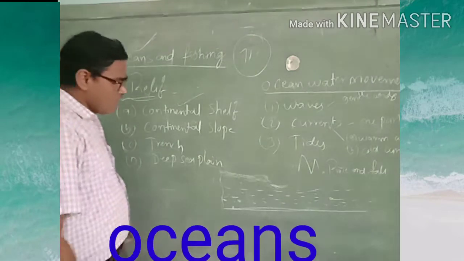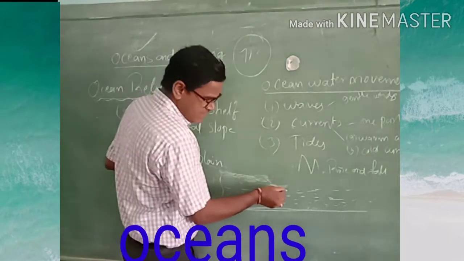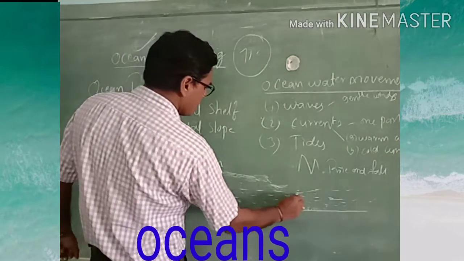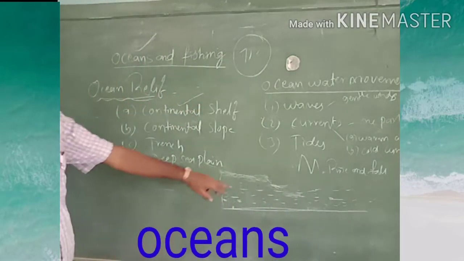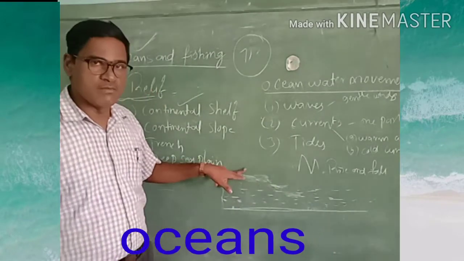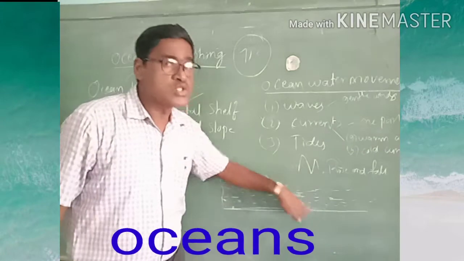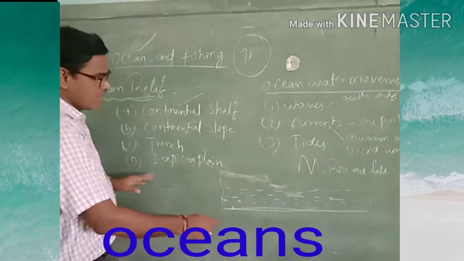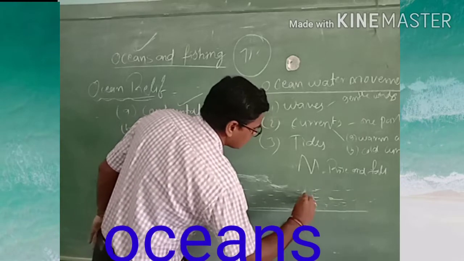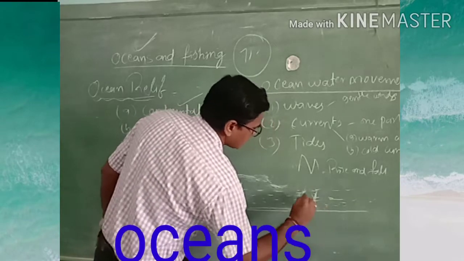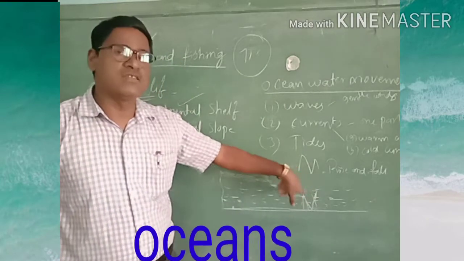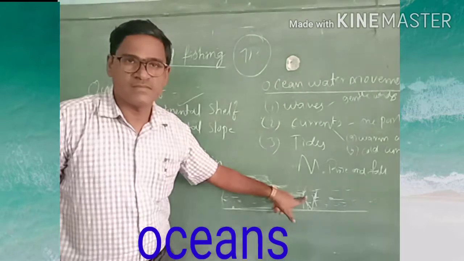Next, from the continental shelf, when we go further inside the ocean, the next place we call the continental slope. Here the depth will be more compared with the continental shelf. After that, you will get a big trench. The trench is the deepest place in the ocean.